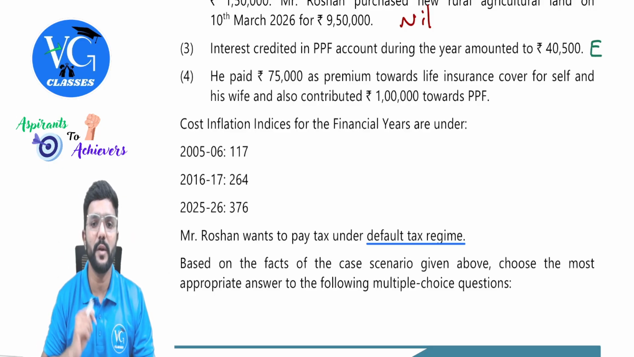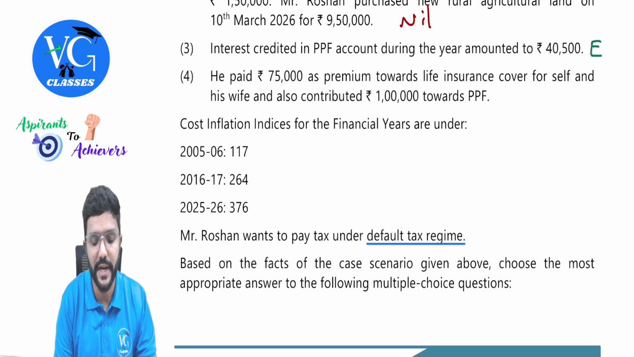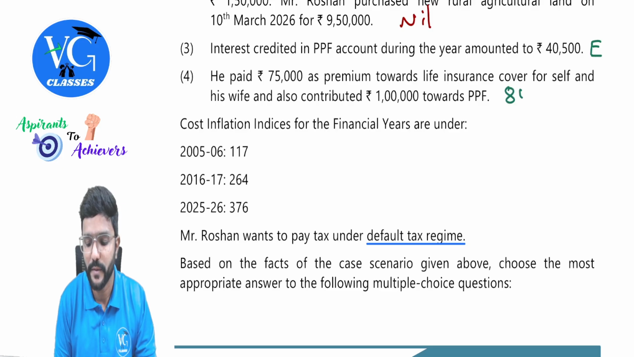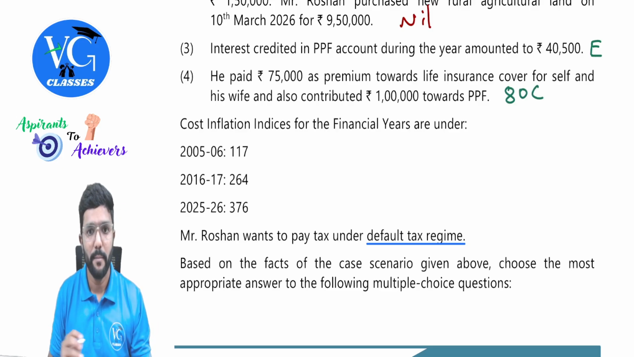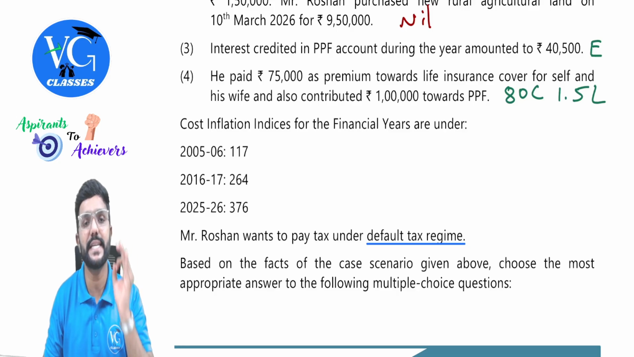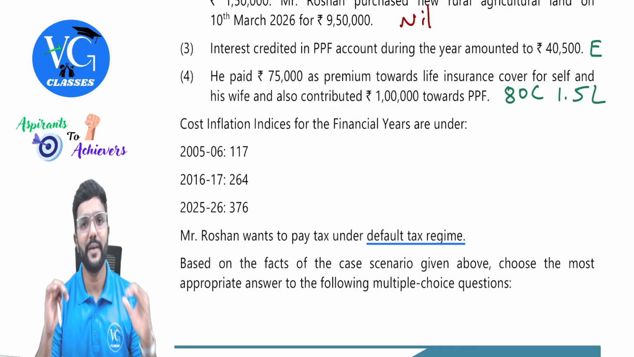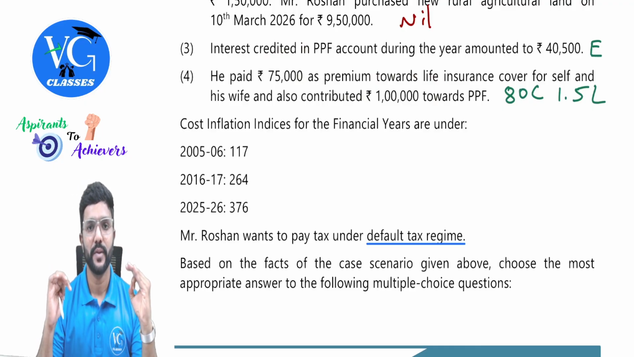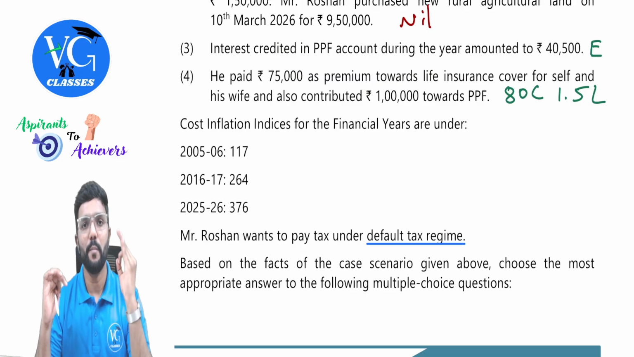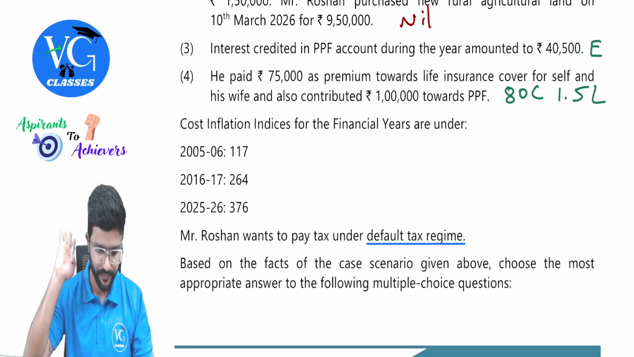Okay. And he also contributed 1 lakh towards PPF. So for this, deduction is available under section 80C, but only under the optional scheme. The total comes to 1 lakh 75, people, but total deduction under section 80C is restricted to 1 lakh 50. Even though 75,000 plus 1 lakh are both available as deduction under section 80C, it is restricted to how much? Maximum 1 lakh 50. But please be careful, it is only under the optional scheme.